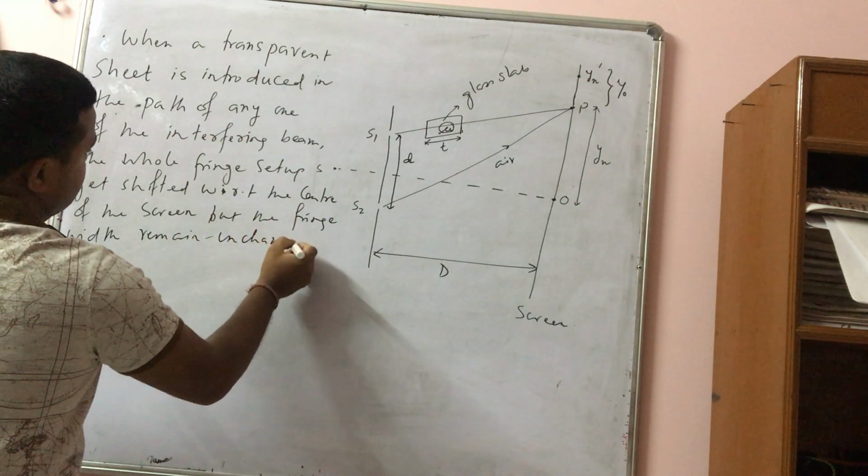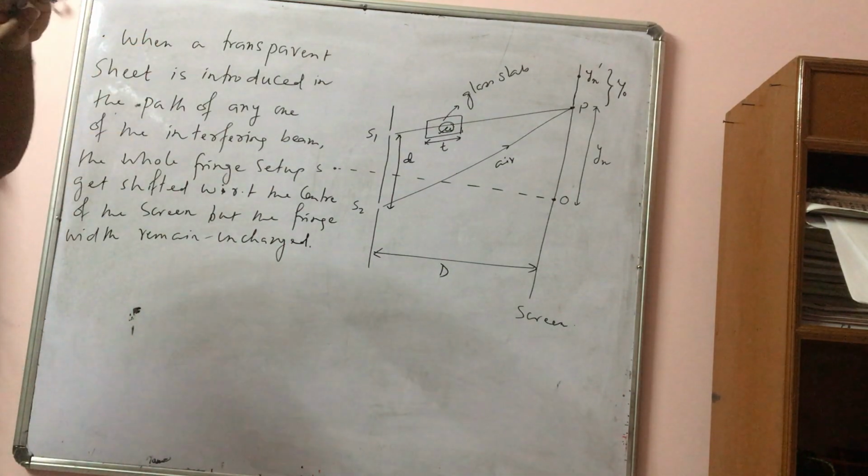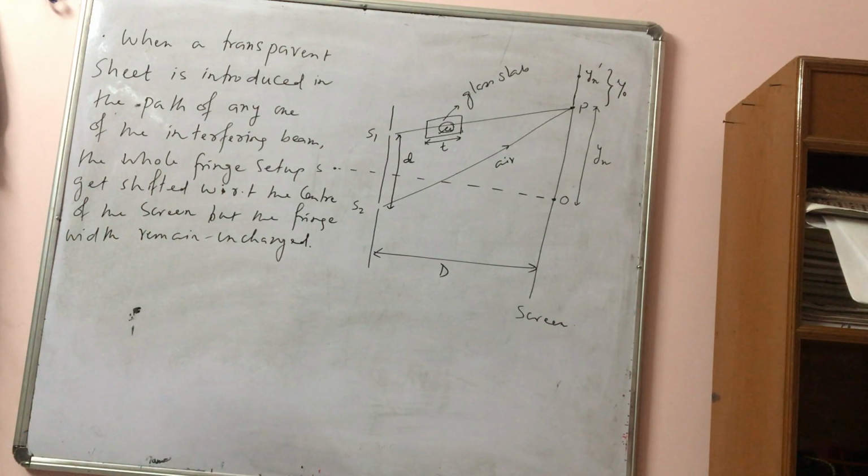Okay, so this you have to remember, that is the whole fringe setup gets shifted, position will change but the width of the fringe will not change. So this point you just remember. Okay.